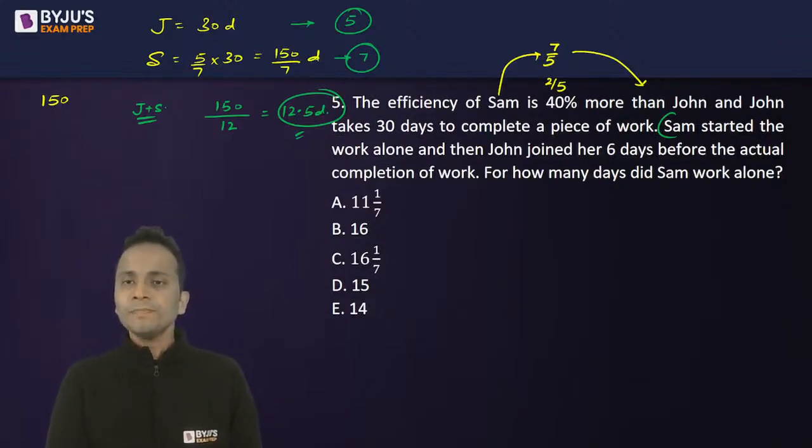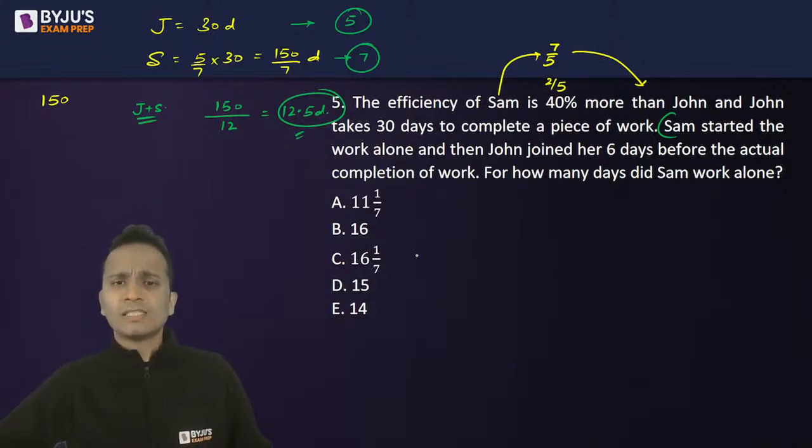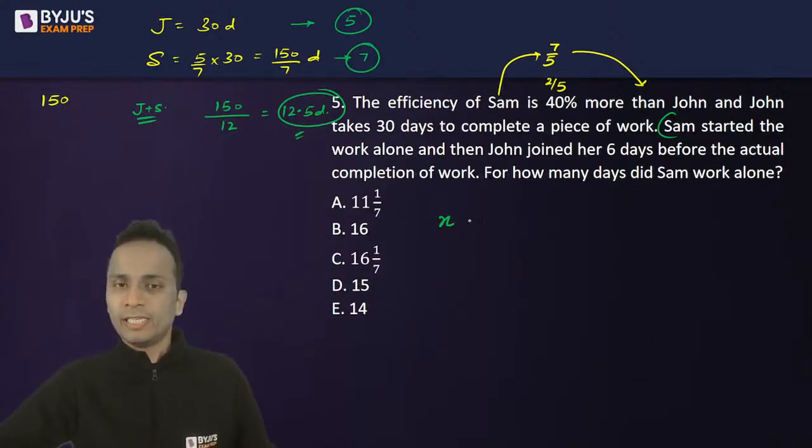Let's assume that Sam has worked for x number of days alone. That is what we have to find out: for how many days did Sam work alone. So Sam, let's say, worked alone for x days.